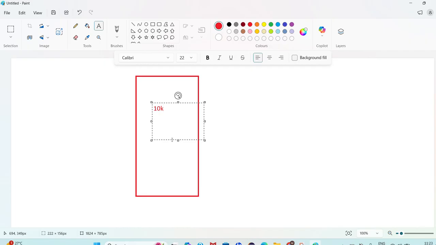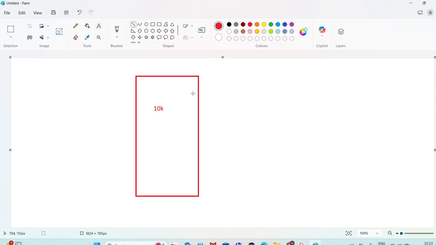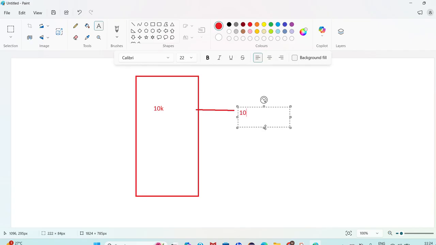To execute this complete Java code, it will take some 10 hours. How much time will it take to execute this complete Java code? 10 hours it will take.